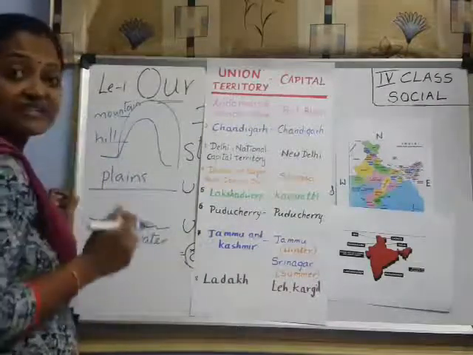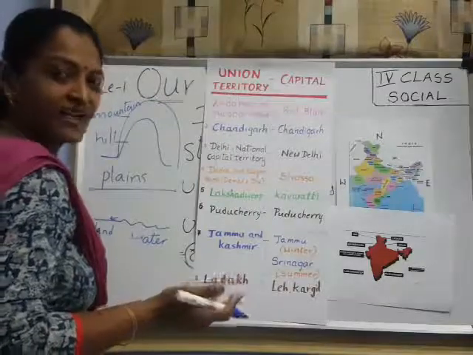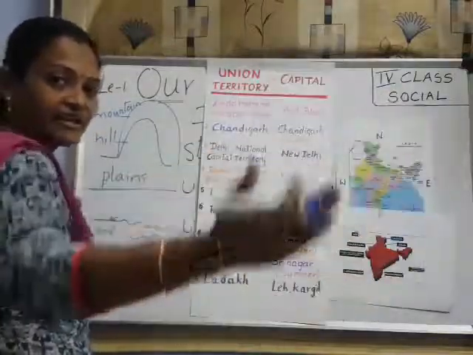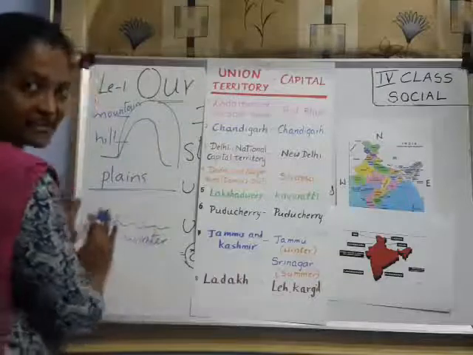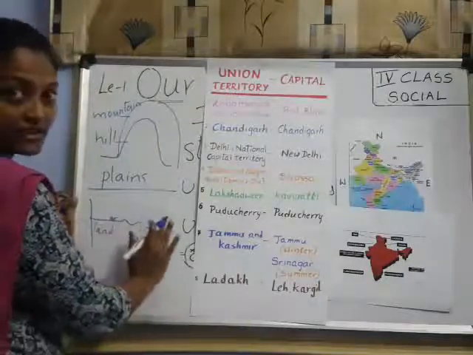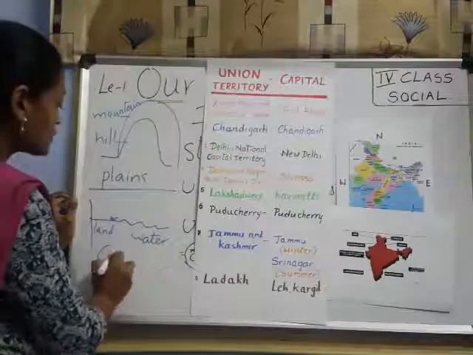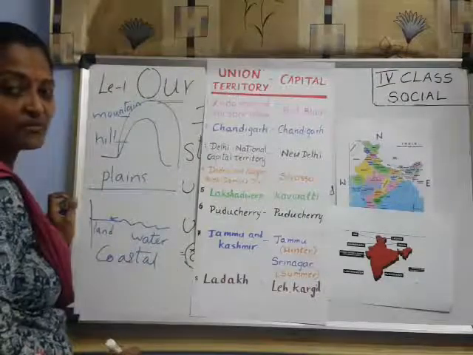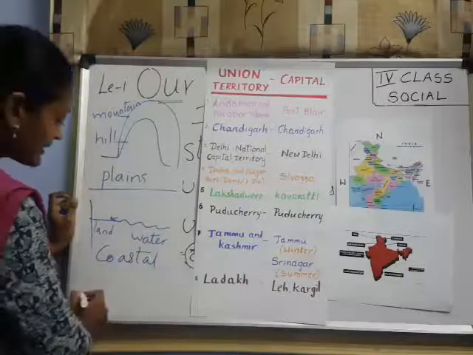This place we call near to the water, like oceans and seas. Have you been to the ocean, the beach? Have you seen at the beach, water comes like waves and touches, right? The land which is near to the beach, those landforms are called coastal. What do we call it? Coastal region. Understood, children?